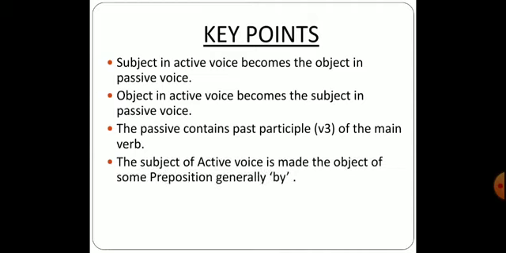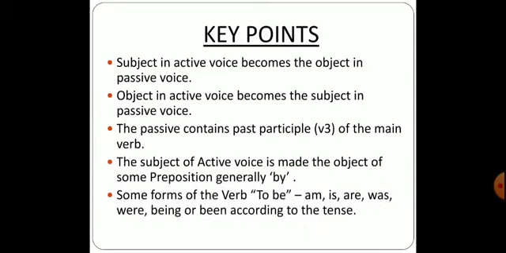The subject of active voice is made the object of some preposition. Generally we use by, so it is compulsory that whenever you change into passive we are supposed to use by. We'll be studying in this video that if other prepositions are used and not by, then we are not supposed to write by. We can use other prepositions which you will be learning further.